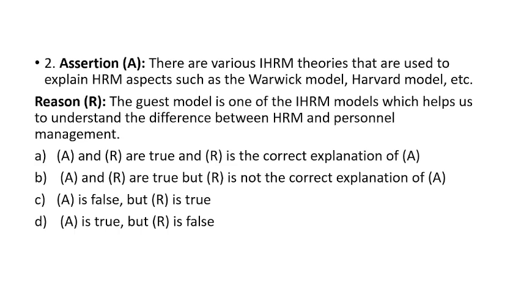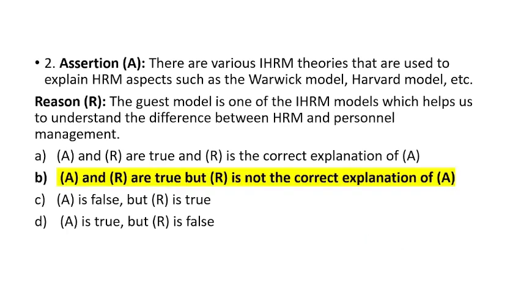Now what is happening in this question: the reason is specifically talking about the Guest model, and in the assertion they have given the names of different international HRM models. So there is no link, right? Both statements are correct, so there is no chance of ticking C and D. Now people get confused between A and B. So if you see, the reason is not explaining the assertion, so obviously the right answer will be: A and R are true and R is not the correct explanation of A. Option B is the right answer.